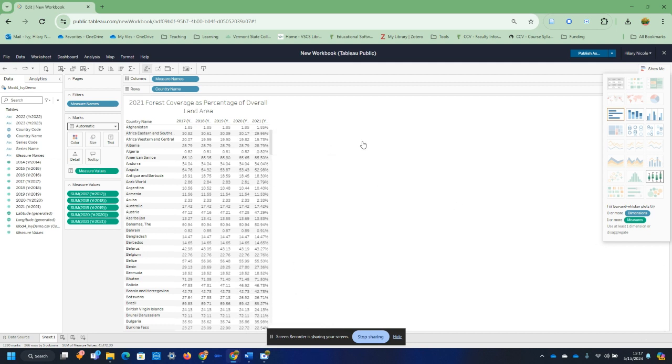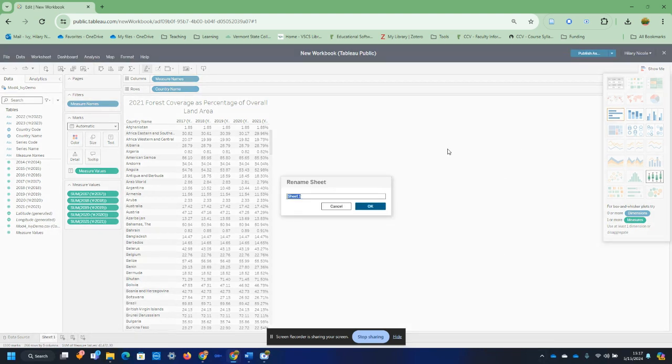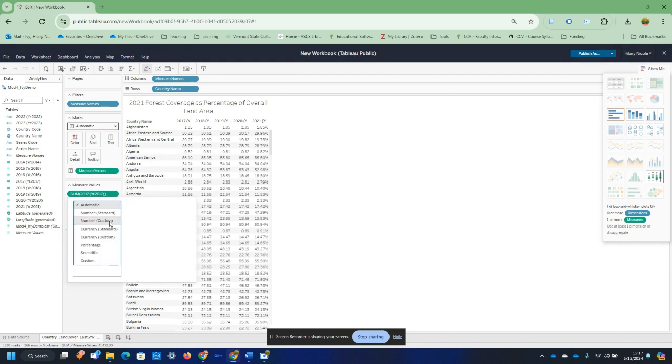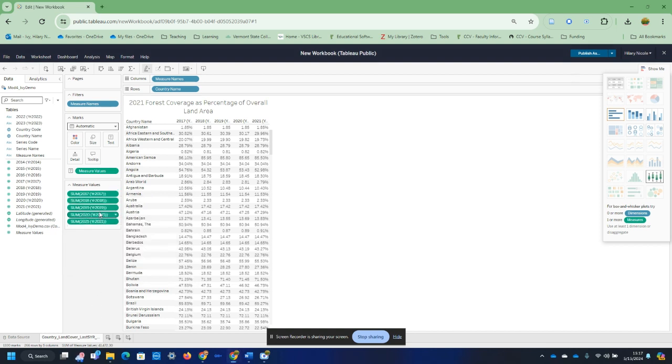Now, this table may be very helpful for me the way it is. So I'm just going to quickly rename this. I'm going to say this is country by land cover, last 5 years, as a table. Okay, just going to leave it there. It's helpful for me. Now you'll see that only this number has been changed, so I could go in here really quickly and format this so that it all looks consistent as a visualization when I go to pull it later.